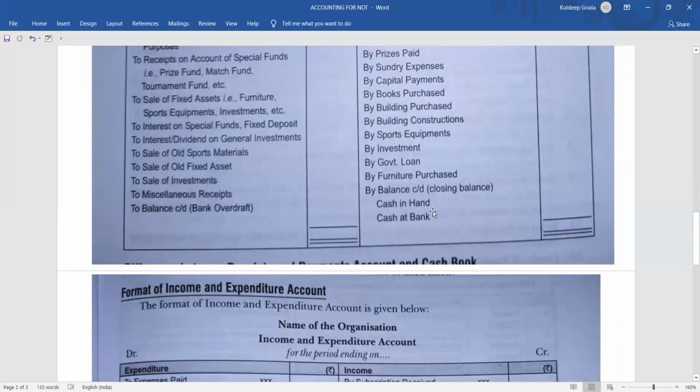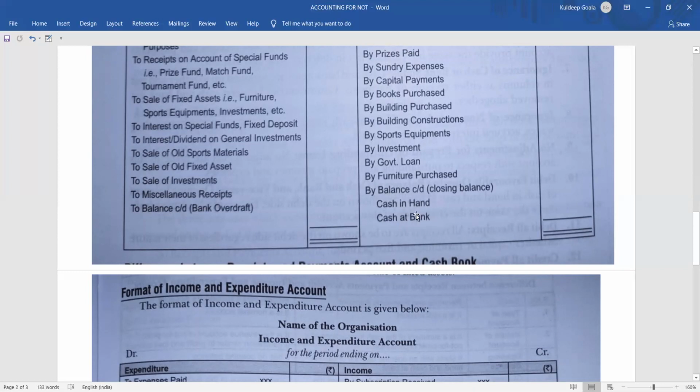It can be either cash in hand or cash at bank, but sometimes the question gives the balance of cash in hand or the balance of cash at bank. Then if the debit side is more, it will come as by balance carried down as cash in hand, the balancing figure, or by cash at bank, the balancing figure, any one. Sometimes cash in hand is already given, so the balance will be by balance carried down, cash at bank.